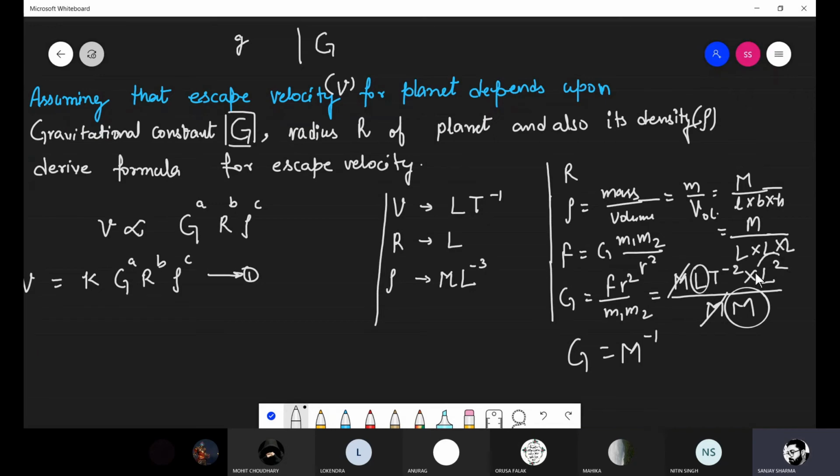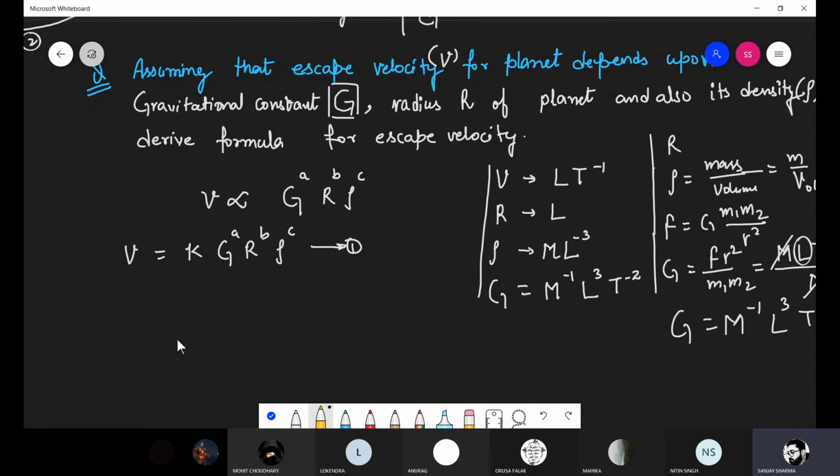Here L is here and L square is also here in the numerator. So it is L to the power 3 and T to the power minus 2. So the dimensional formula for G is M minus 1 L cube and T minus 2.